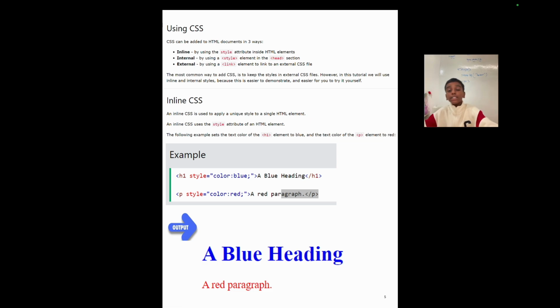Inline CSS. What is an inline CSS? An inline CSS is used to apply a unique style to a single HTML element. The following example sets the text color of the header 1 element to blue and the text color of the paragraph to red. As you see here, I set the header 1 to the color blue and I set the paragraph to the color red.